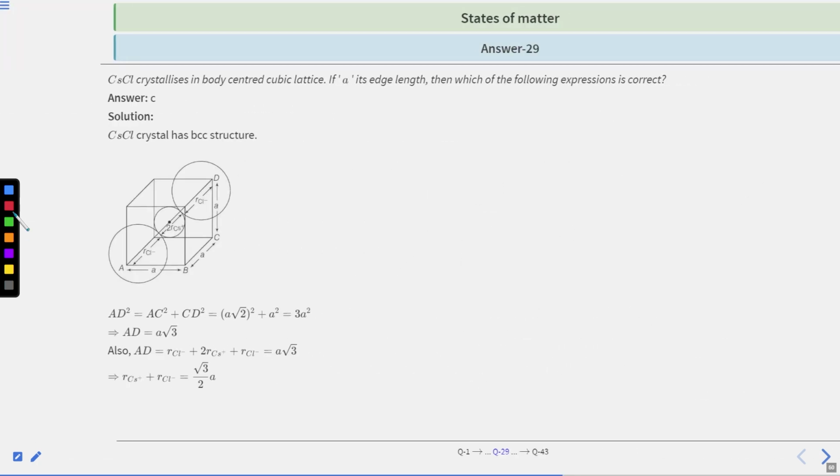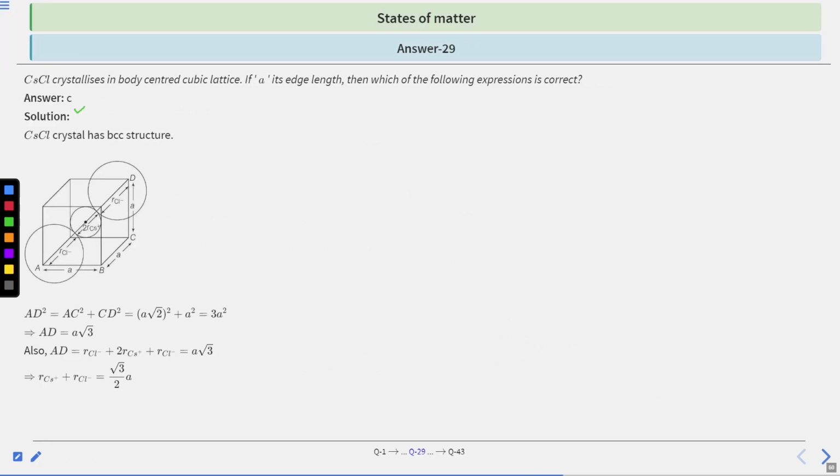Okay. So the correct option is answer number C, that is option C. Cesium chloride crystal has BCC structure like this. So AD square will be AC square plus CD square. Putting the values, we have AD will be equal to a root 3, and also AD is r of Cl negative plus 2 r of Cs positive plus r of Cl negative. So it is coming out as a root 3, and as r of Cl negative is coming out 2 times, the 2 will come in the denominator, and this equation will be equal to root 3 by 2 into a. Hence, option C is the correct answer.